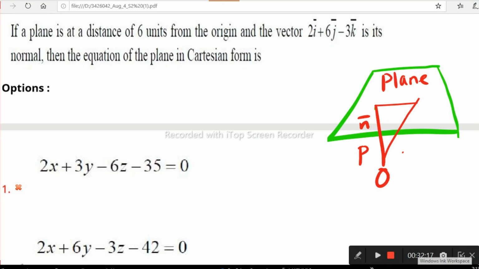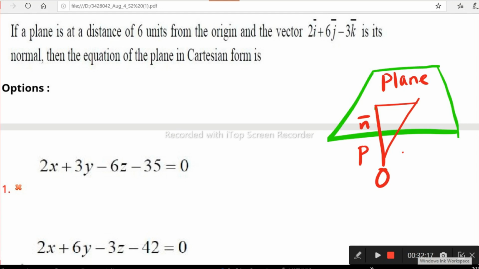Look at this question. What is given? If a plane is at a distance of 6 units from the origin and the vector 2i plus 6j minus 3k is its normal, normal meaning perpendicular to the plane, then find the equation of the plane in Cartesian form. To find the equation of the plane, first you have to know what the normal to this plane is.